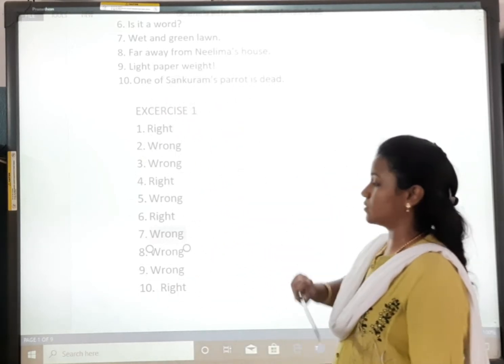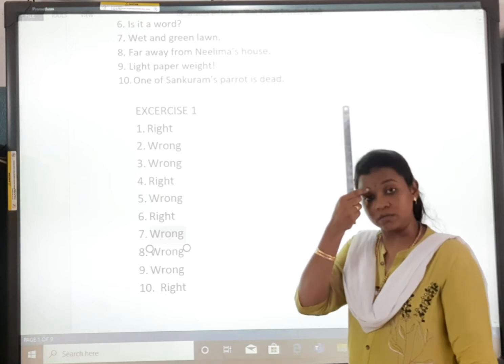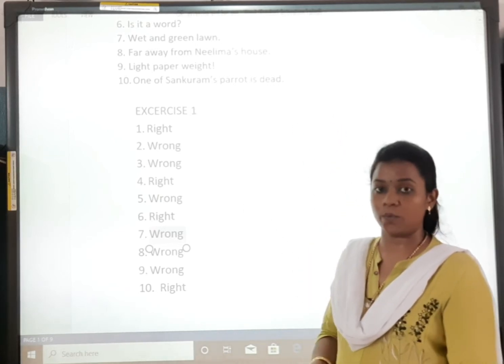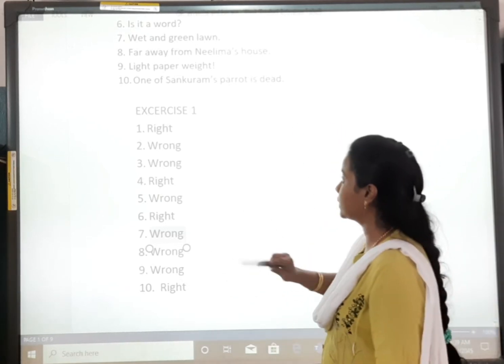"Light paper weight." What light paper weight? Who is having light paper weight? So, no explanation. So, it is wrong.